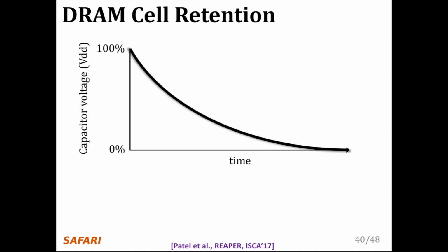Here we have a simplified diagram of the capacitor voltage over time. We see that the voltage decreases over time in an exponential decay. Again, we have our voltage Vmin, under which we can no longer guarantee that we will correctly read the data that was originally stored in the cell.